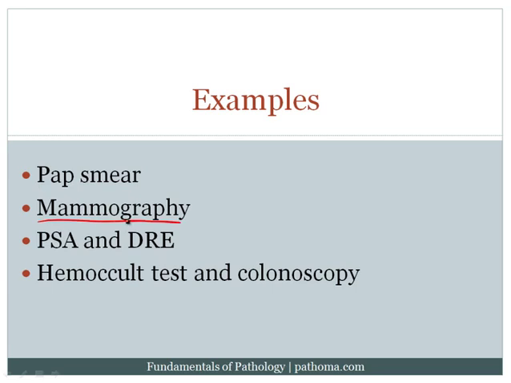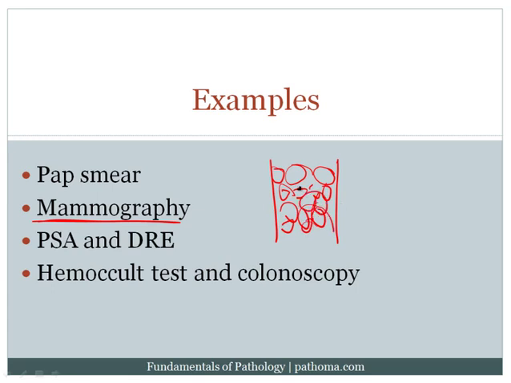What's the goal of mammography? Well, the goal of mammography is to pick up breast cancer before it actually would produce clinical symptoms. So actually there's kind of 2 goals of mammography. One goal is to pick up ductal carcinoma in situ. What's ductal carcinoma in situ? Ductal carcinoma in situ is a malignant proliferation of ductal cells that grows in a duct.